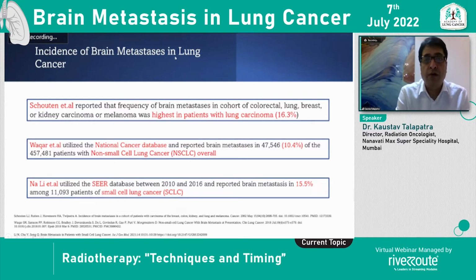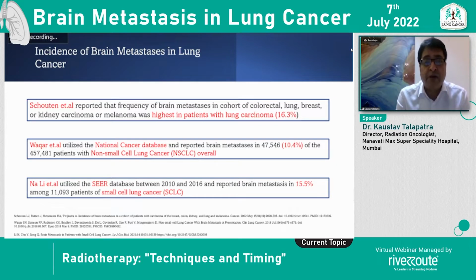So, we all know that brain metastasis in lung cancer is common, and Scouten et al. have reported that among all cancers, brain metastasis in lung cancer is to the tune of around 15 to 16%. The National Cancer Database of non-small cell lung cancer of more than 4 lakh patients said that around 10% of the patients reported brain metastasis, which is almost around 50,000 patients.